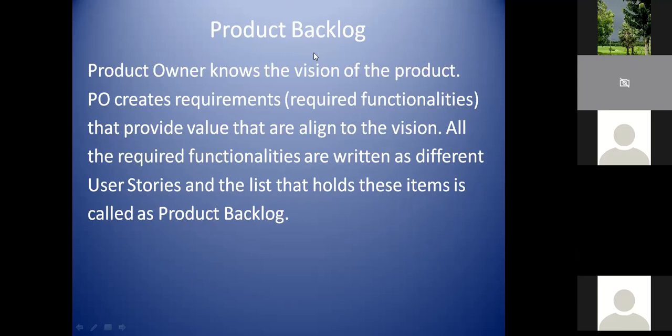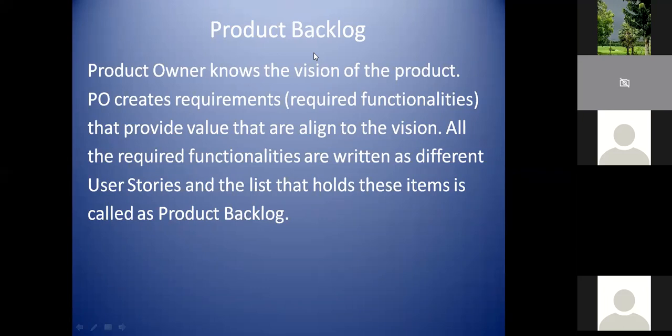That's the reason the product owner should be very clear whether these requirements, whatever I'm trying to capture, are aligning to my vision of the product. If we start deviating from that vision, we may end up giving something other than what we planned initially, right? So that's the reason product vision plays a major role here.